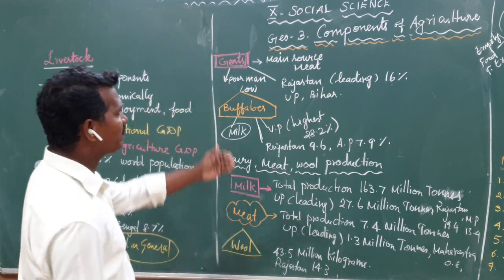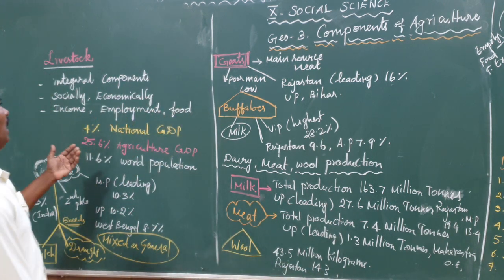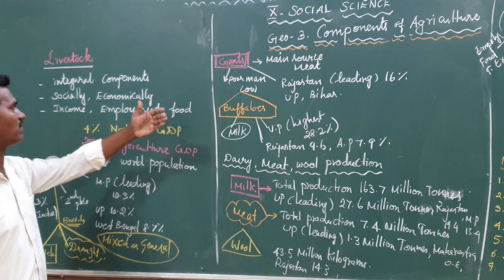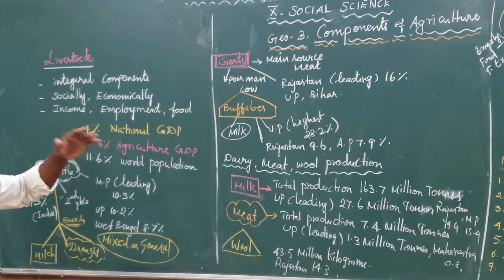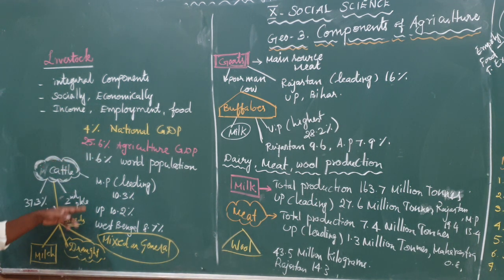So student, again remember what topics we have done so far. First is livestock. I gave the definition: livestock means the integral components, socially and economically very, very important. It provides Indians income, employment, food, etc. It contributes 4% to India's national GDP, 20.6% to agriculture GDP, and 11.6% to the world population.